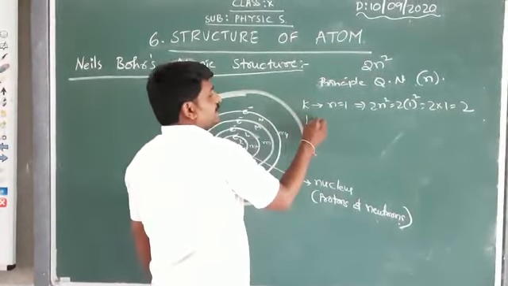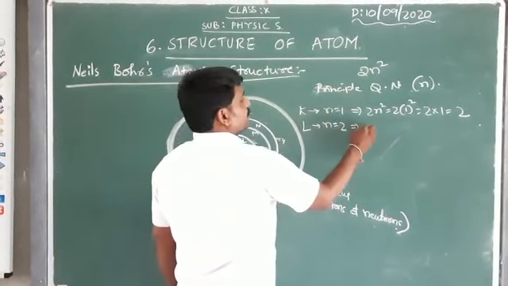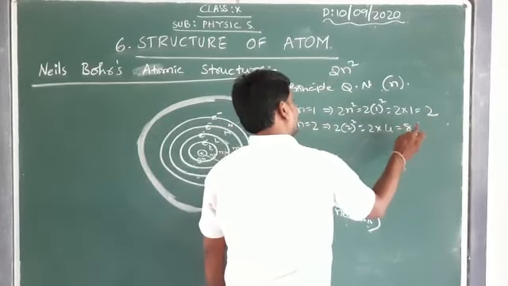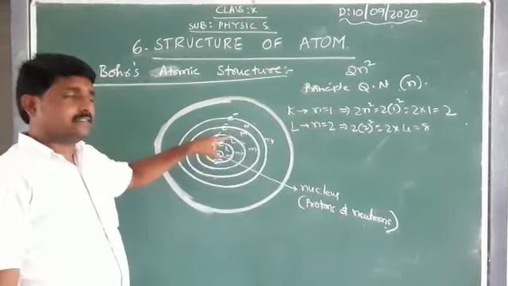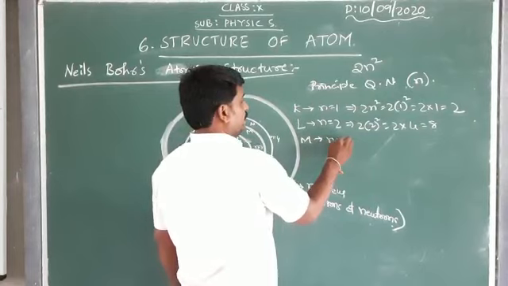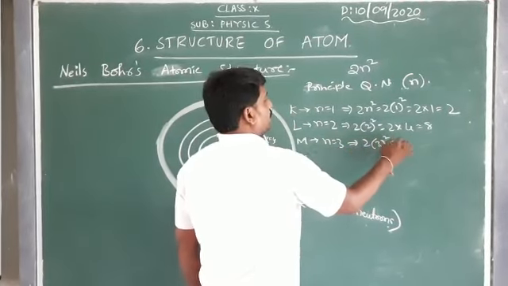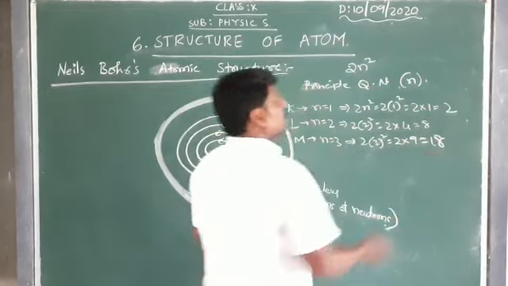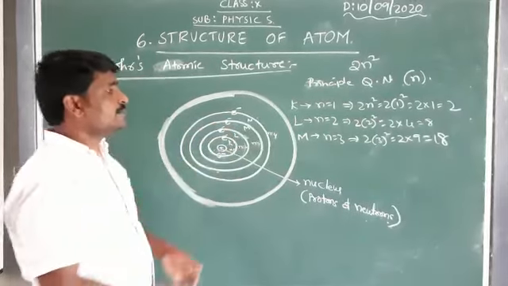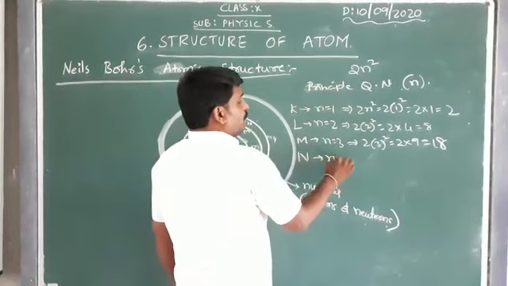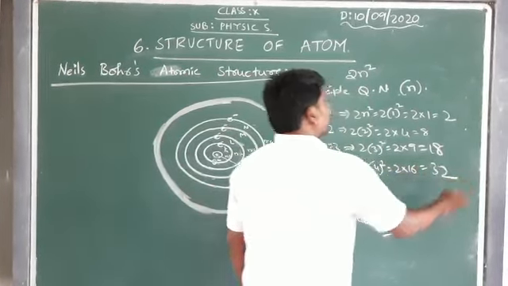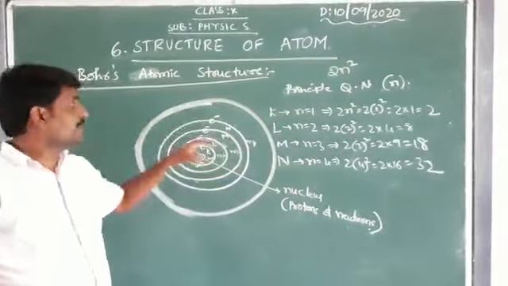For the L shell, the second shell, n is equal to 2. Substituting, 2 into 2 square is 2 into 4, that is 8 electrons can be handled by the second shell, the L shell. For the third shell, n is equal to 3, so 2 into 3 square is 2 into 9, which is 18. A maximum of 18 electrons can be accommodated in the M shell. And for the N shell, n is equal to 4, where 2 into 4 square is 2 into 16, which is 32 electrons that can be accommodated by the N shell.